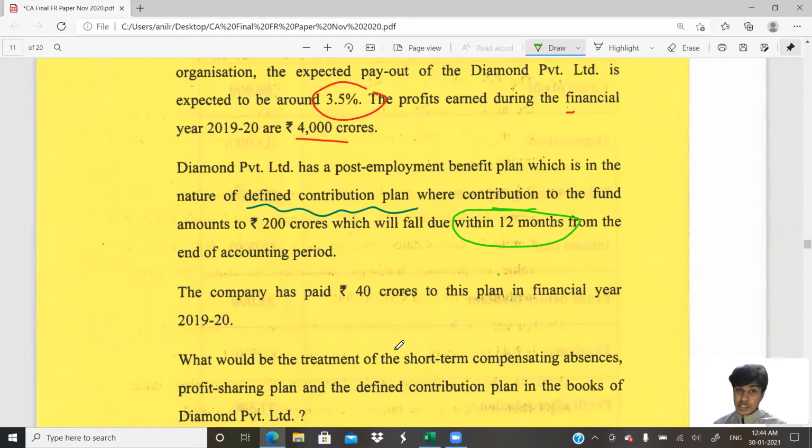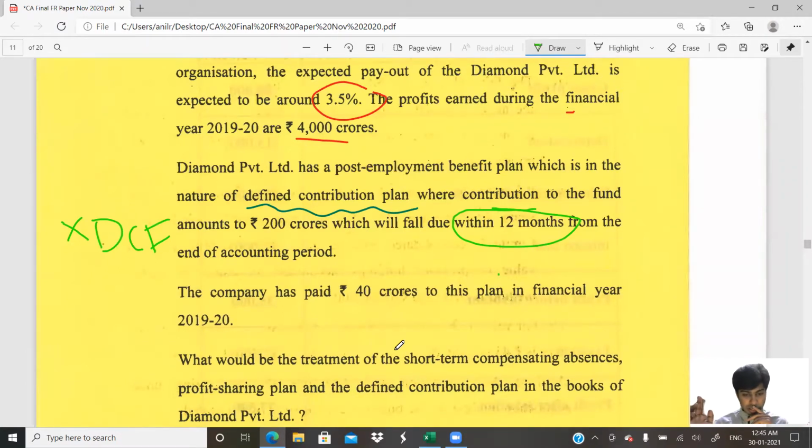But as it has been very clearly mentioned in the question that it will fall due within 12 months, you need not do any discounting. So there is no discounting required, no discounting factor, no discounting cash flows required. We straight away record it at the price. That is, 200 crores only.